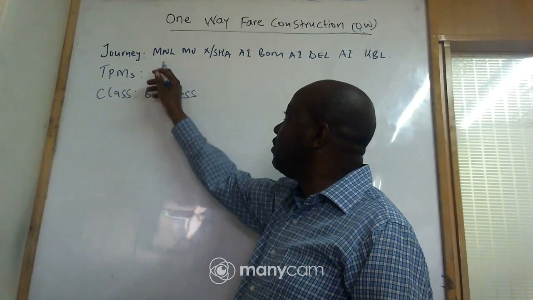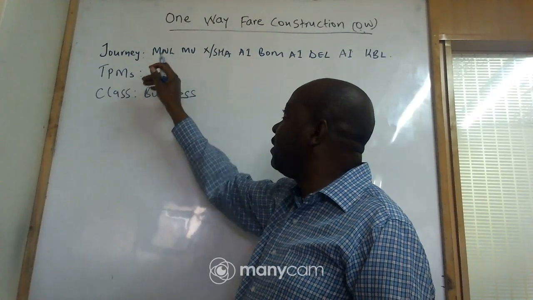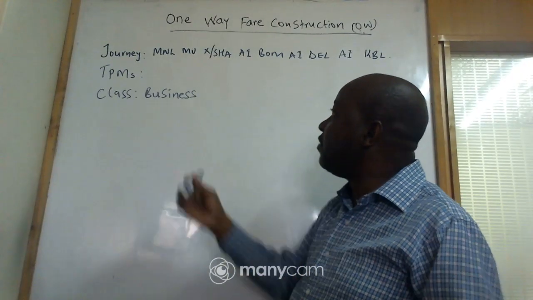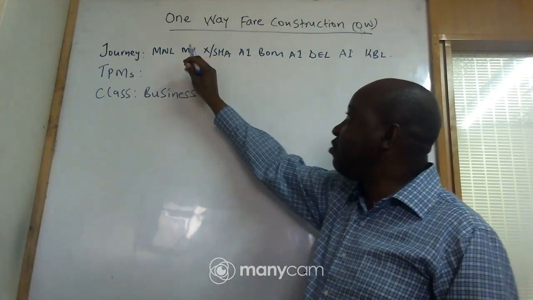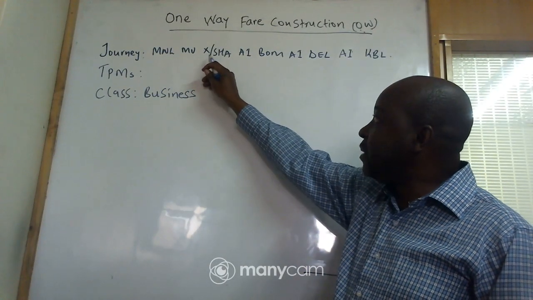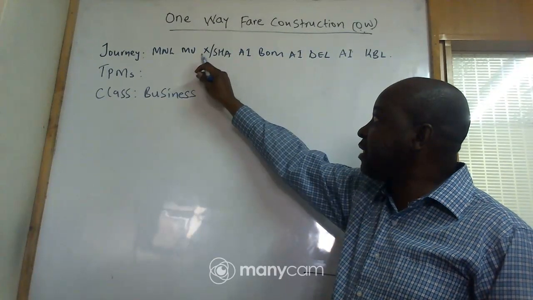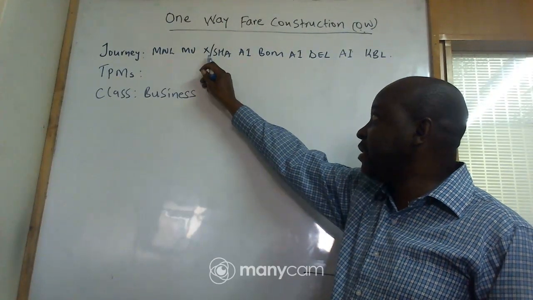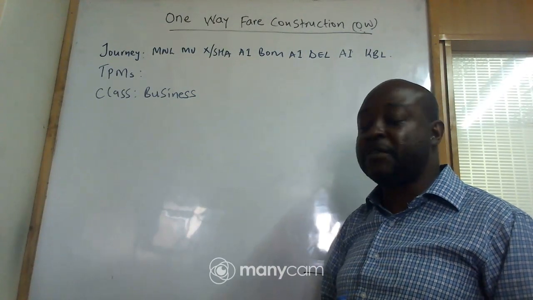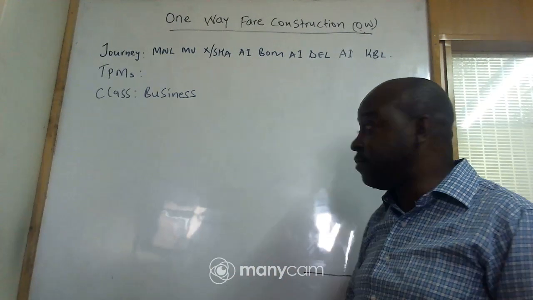So this is our journey. You can see we have Mike November Lima, which represents Manila. Then we have the carrier, Mike Uniform. Then we have Shanghai, and then we have this sign. This sign will show that this is a no stopover point. If I say a no stopover point, it means the client stays in that city for 24 or less than 24 hours.